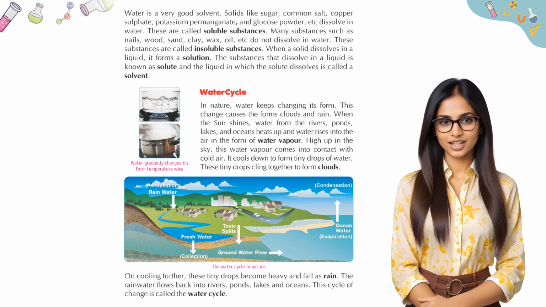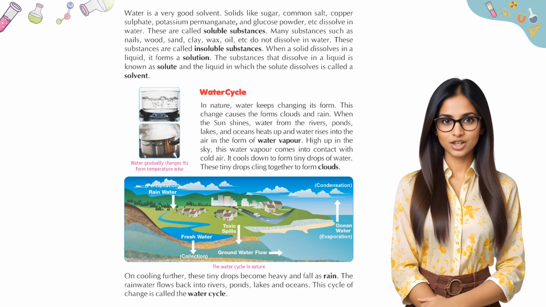Water cycle. In nature, water keeps changing its form. This change forms clouds and rain. When the sun shines, water from the rivers, ponds, lakes, and oceans heats up and water rises into the air in the form of water vapor.